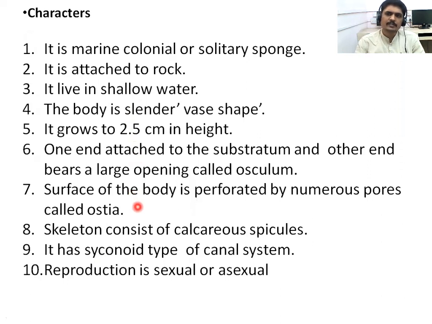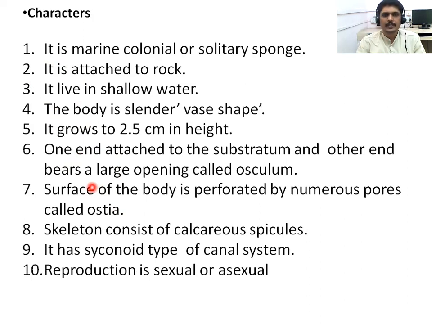The skeleton present in Sycon is made of calcareous spicules. Inside the body of Sycon, only the syconoid type of canal system is present. Sycon can reproduce by either sexual or asexual methods. So, Sycon is a marine organism attached to rock, living in shallow water.